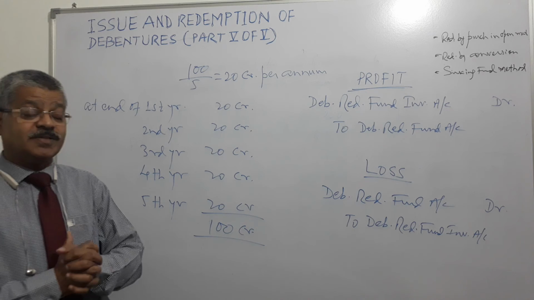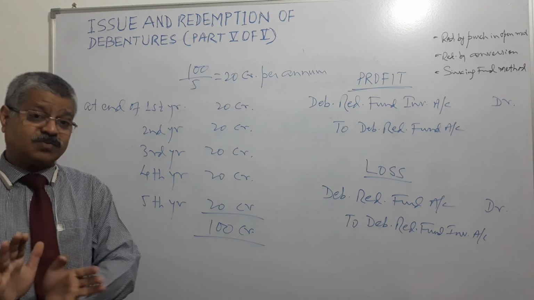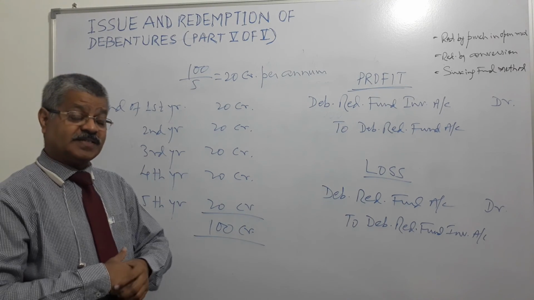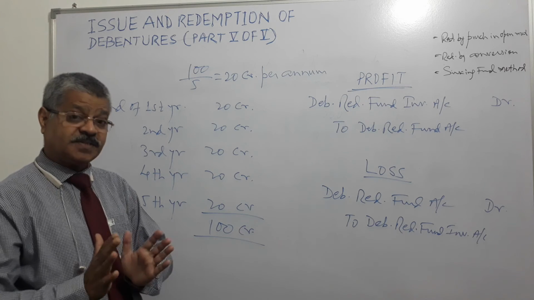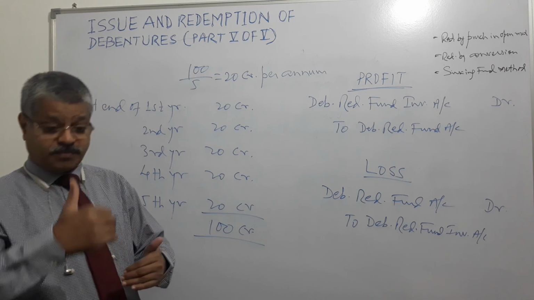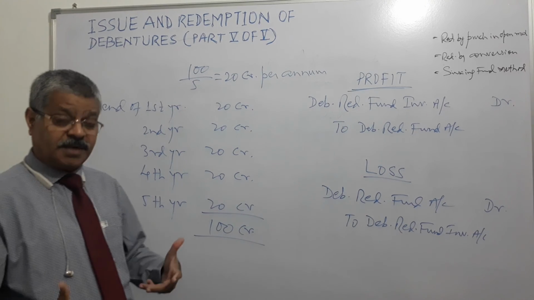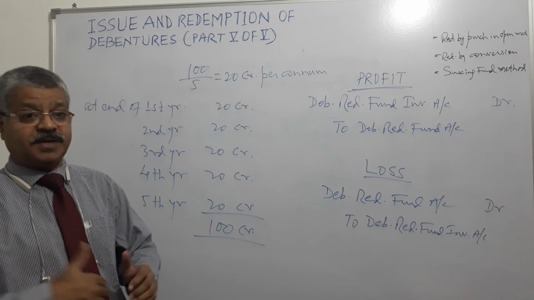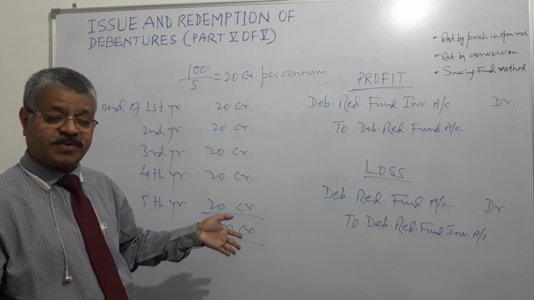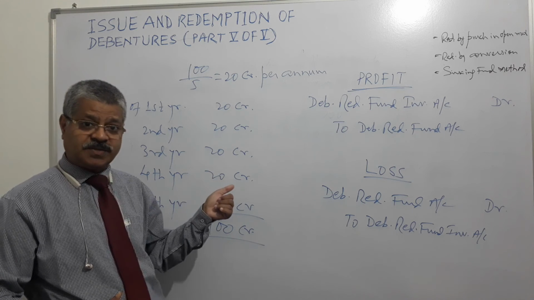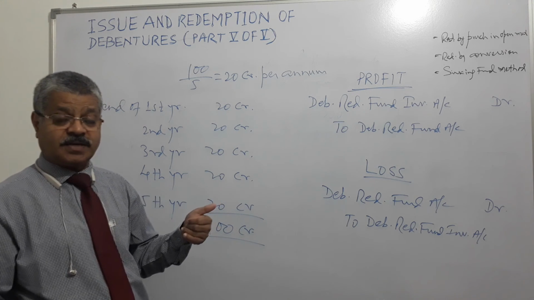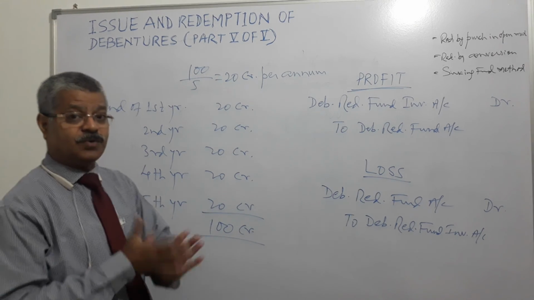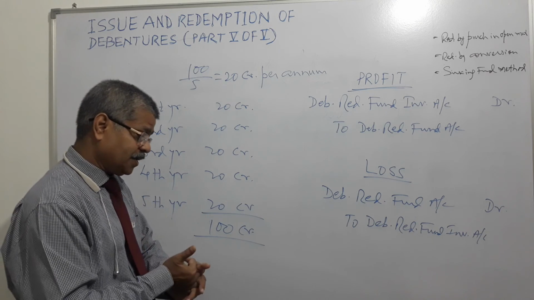And third one is sinking fund method. If a company has issued debentures for 100 crore rupees and the term is 5 years, that company is expected, as per Companies Act and SEBI, Securities and Exchange Board of India, to set aside a part of its profit adequate enough to take care of the build-up of a sinking fund which meets its redemption requirement at the end of the period. So suppose 100 crores, term 5 years, the company is expected to set aside 20 crores of profits at the end of each year to create a fund enough to meet the redemption liability at the end of the period.